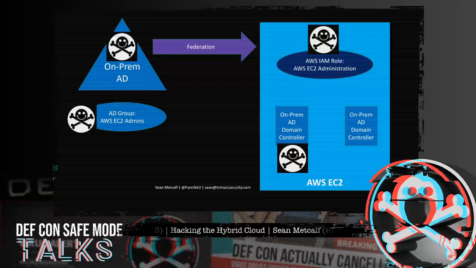So effectively in this scenario, the attacker can compromise a regular user account that doesn't have any Active Directory rights. It's just a member of a group in Active Directory. This group is associated with the AWS IAM role through federation. And so once the attacker compromises this account, which has these rights granted in the group in Active Directory, but then are relayed to this AWS IAM role, they can leverage that in order to compromise any of the systems in there that they have rights to.